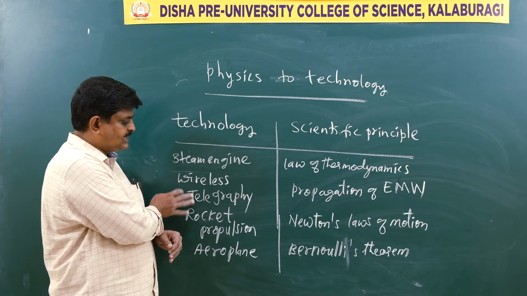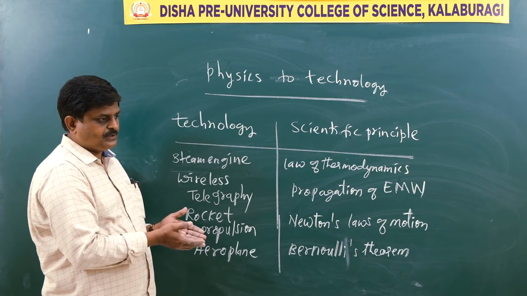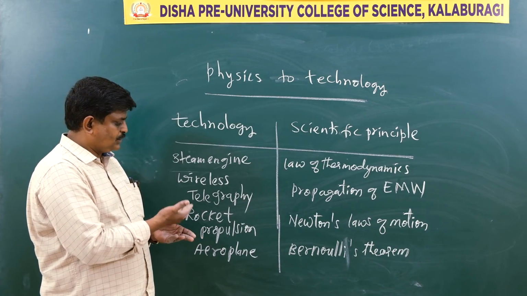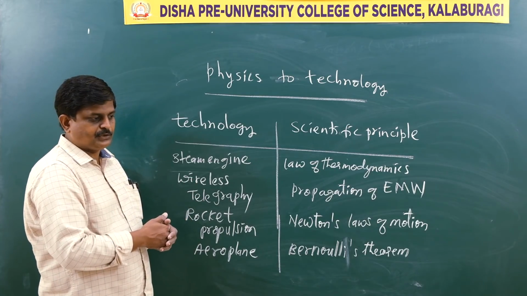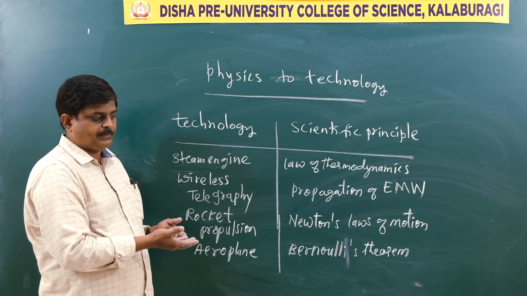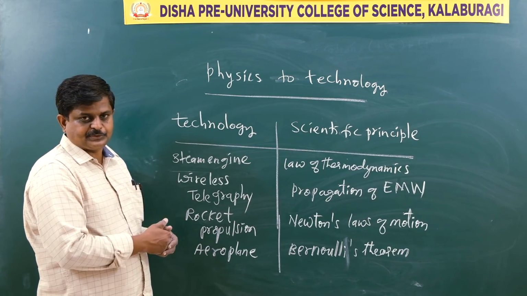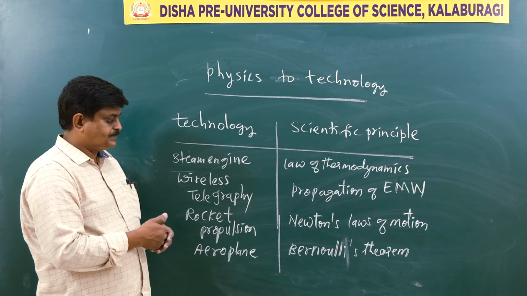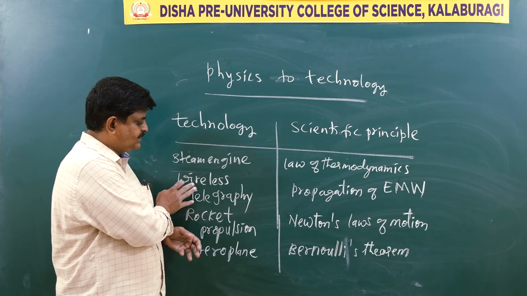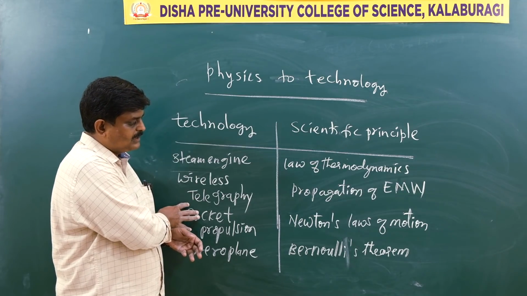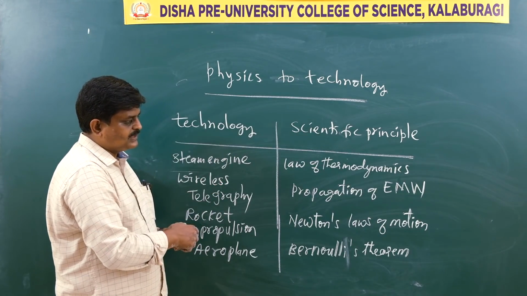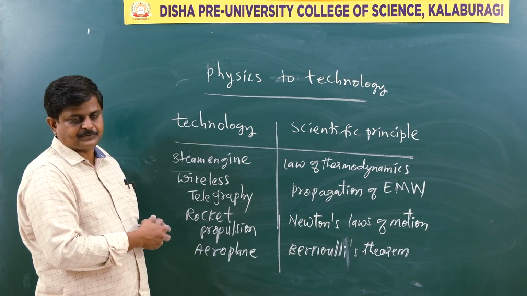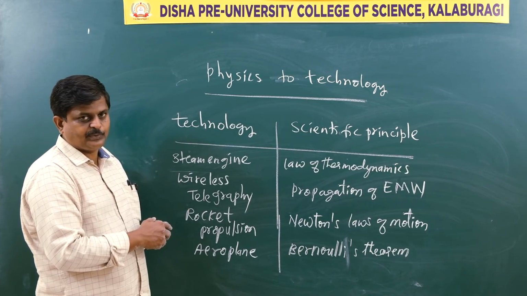Now coming to the wireless telegraphy, and now you know the information and broadcasting is due to this wireless telegraphy. And you know we have a cabinet level ministry also, information and broadcasting ministry. Just see the development range, the wireless telegraphy. And this technology is possible because of scientific principles that are involved in the propagation of what? Electromagnetic waves. Do you know what are electromagnetic waves?